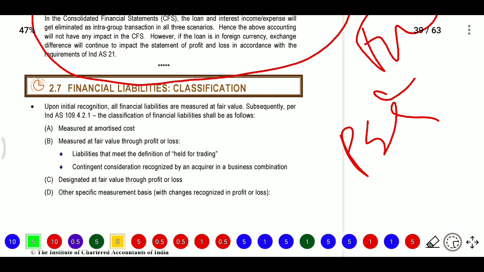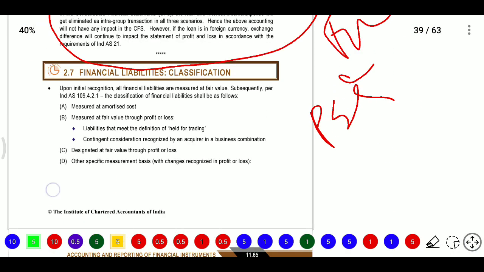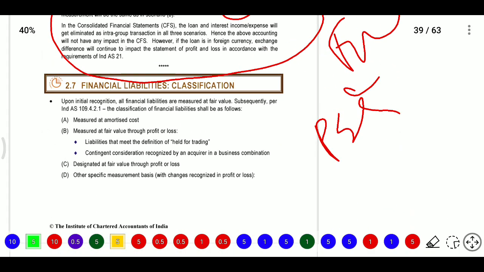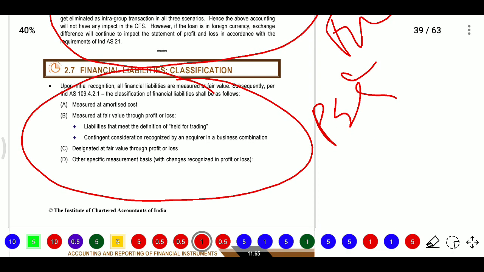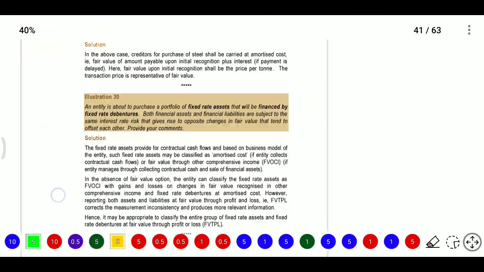Next, how will the financial liabilities be classified in this case? They can be measured at amortized cost, or at FVTPL if the liabilities meet the held for trading definition or are contingent consideration recognized by an acquirer, or designated at fair value through P&L, or other specific methods we need to consider here. So here we will see some questions.